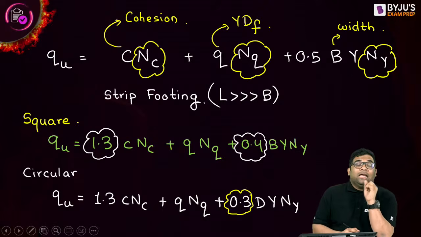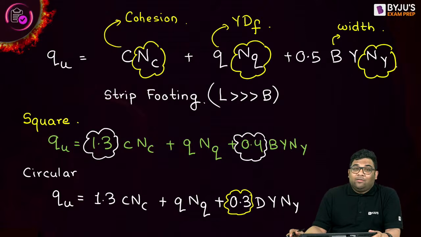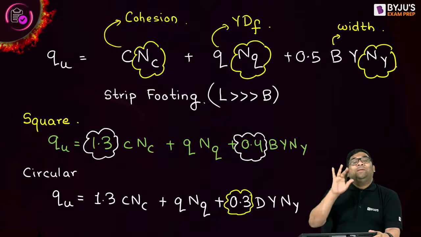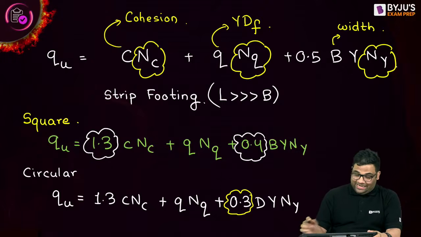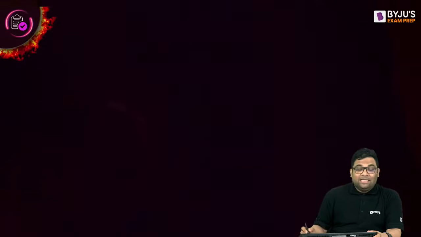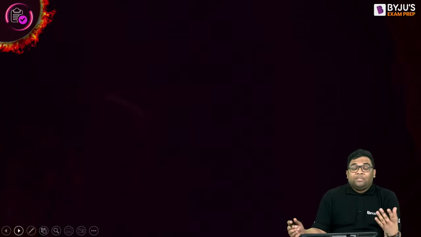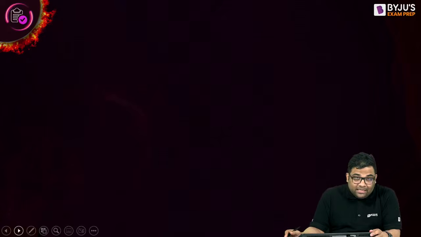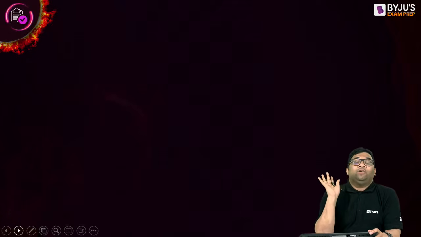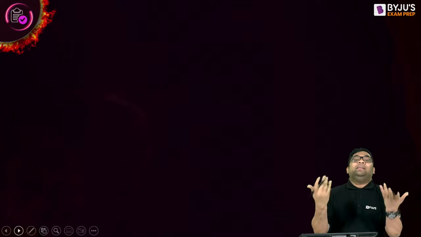0.3. Now we'll write the equation for rectangular, and from the rectangular we'll see that we can remember all the equations. Yes, in GATE we have to be smart, right? If you're appearing for GATE examinations and other competitive examinations, actually in any competitive examination, you need to be smart. And what is the smartness? The smartness is that you remember one equation, and from that you can write many other equations.